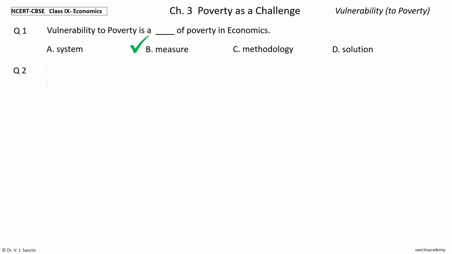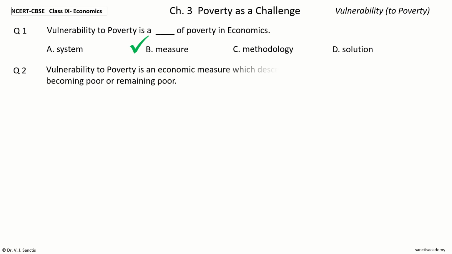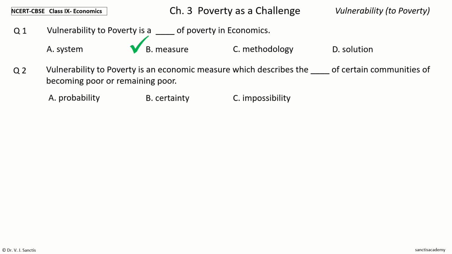Question 2. Vulnerability to poverty is an economic measure which describes the dash of certain communities of becoming poor or remaining poor. The options are probability, certainty, impossibility, extent.